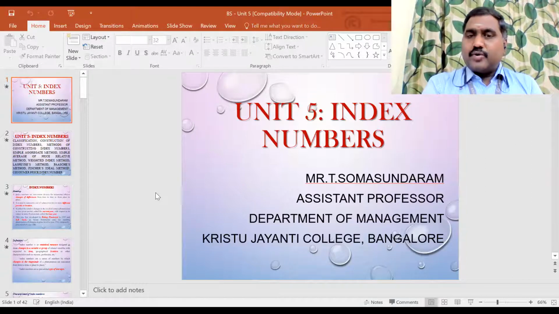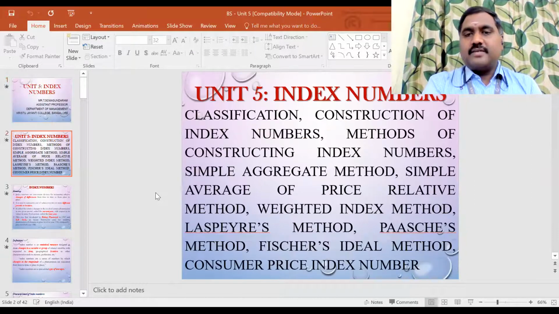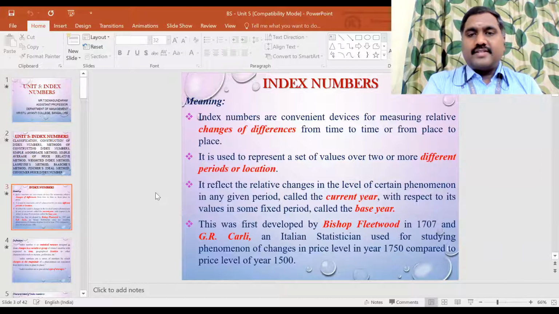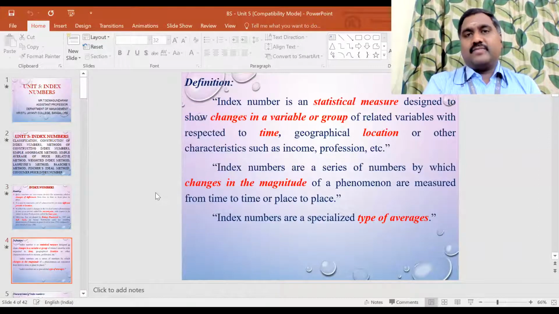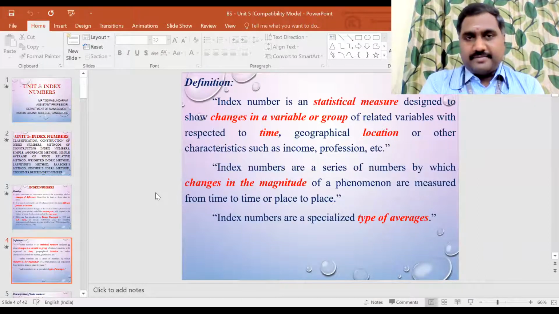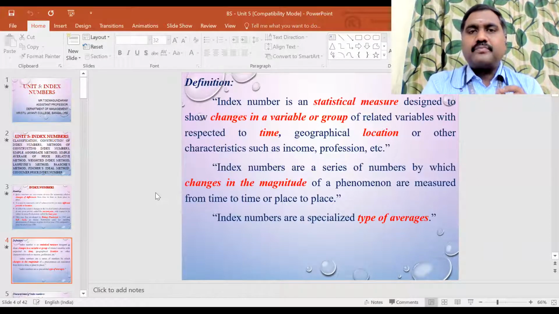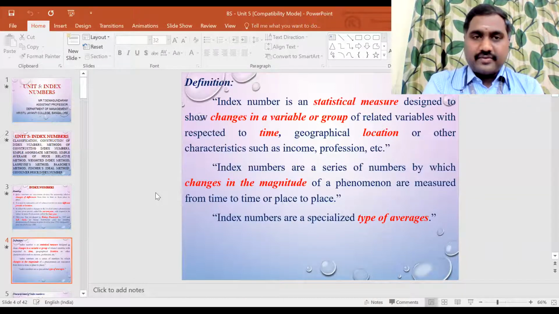Then we discussed the significance of those index numbers, and also how to construct them, the procedure you have to follow for the construction of an index number. First you have to state the characteristics and the purpose of your data, and select the proper unit: for price, rupees; for quantity, kg, ton or liter, depending upon the commodity.